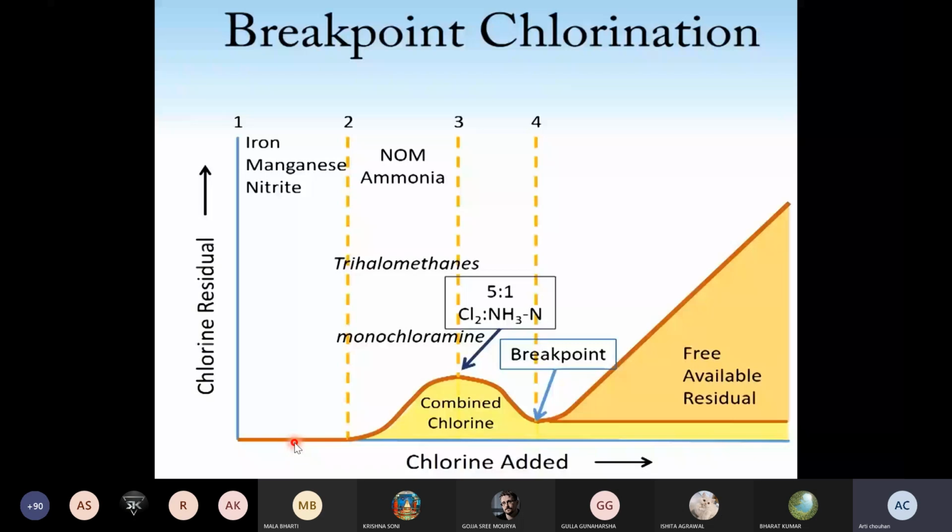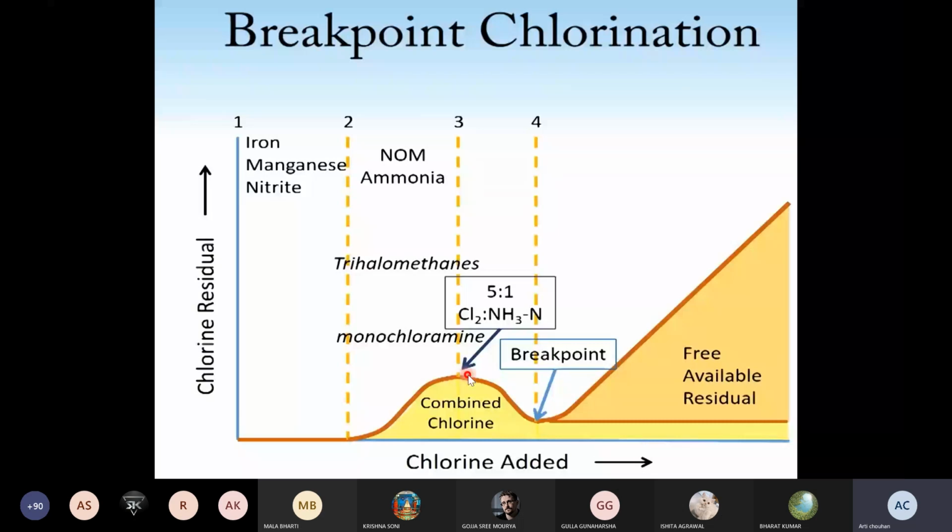After that point, further addition of chlorine will react with all the organic compounds or nitrogen containing material like ammonia, and form monochloramines up to the point where the chlorine to ammonia nitrogen ratio is 5:1.